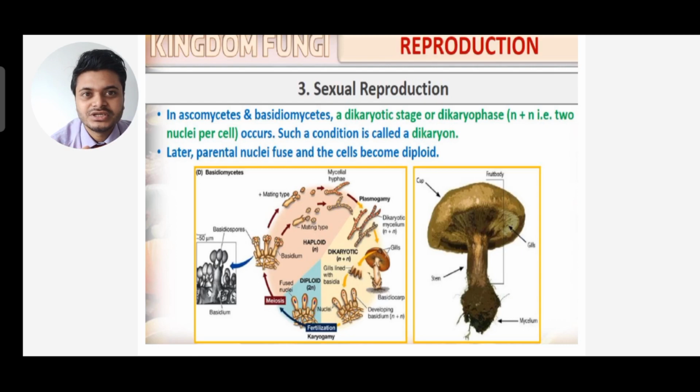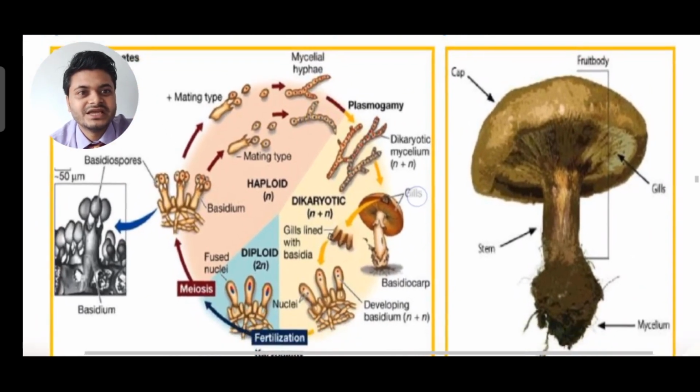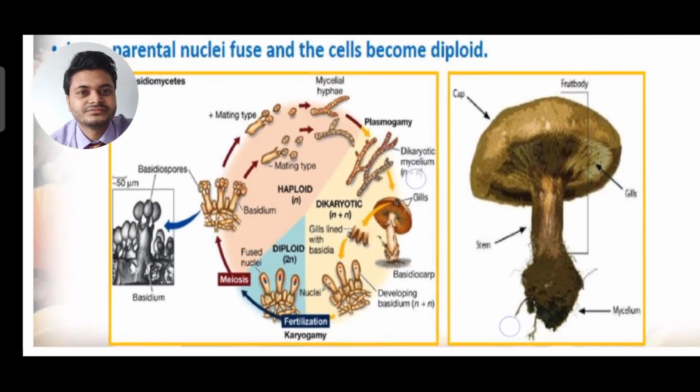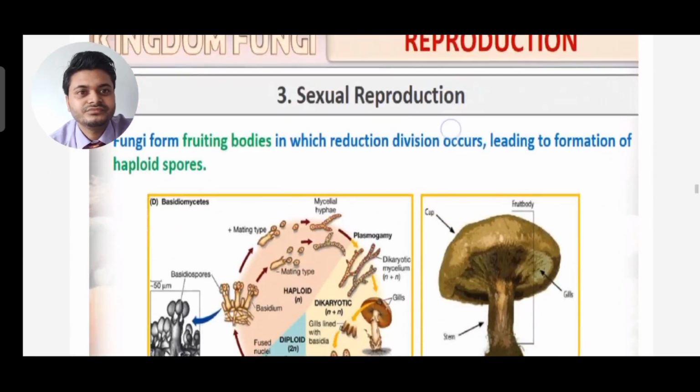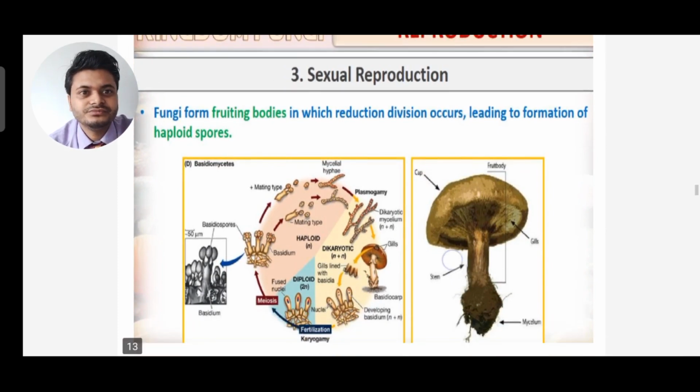Such condition is called dikaryon. Later the parental nuclei fuse and the cell becomes diploid. You can see here haploid stage, then dikaryon stage. Next, fungi form fruiting body in which reduction division occurs, leading to the formation of again haploid spores.